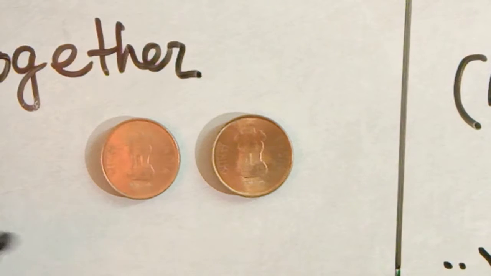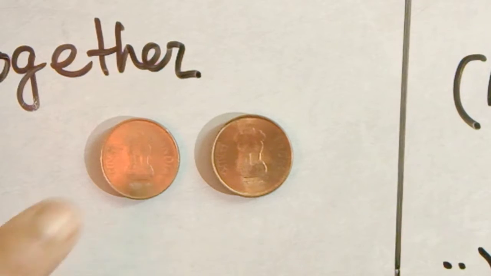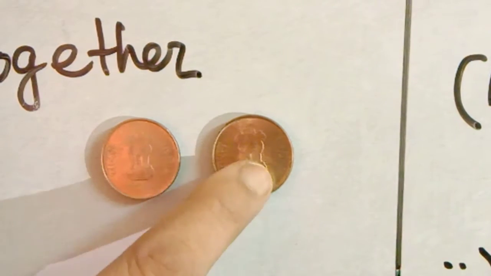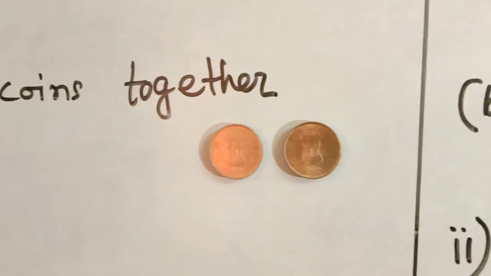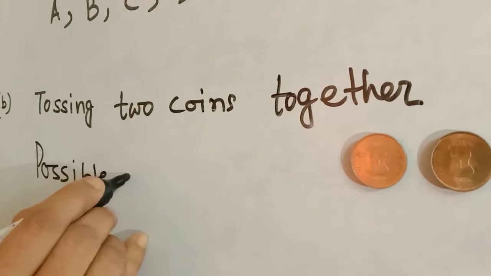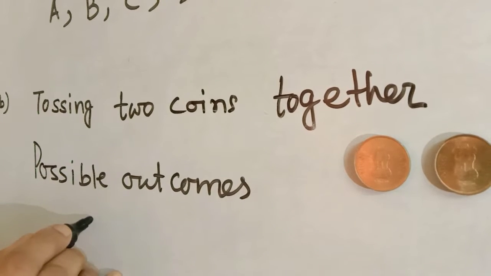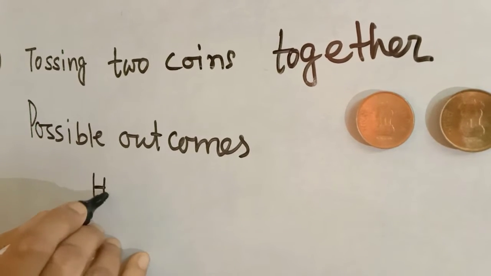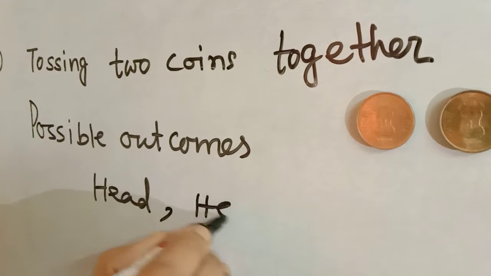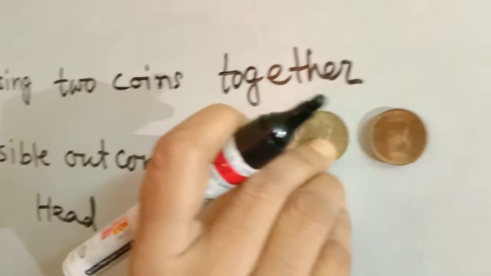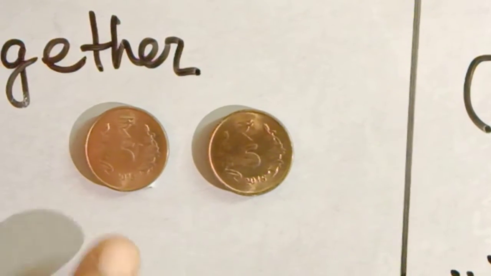When we will toss 2 coins together, what are the possibilities we can see here? Either they will land with 2 heads on the top. So we can write possible outcomes. Maybe 2 head, that means H. Okay, I am write head, or it can be tail.